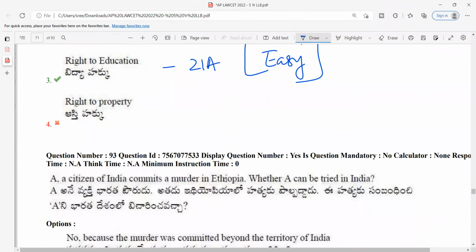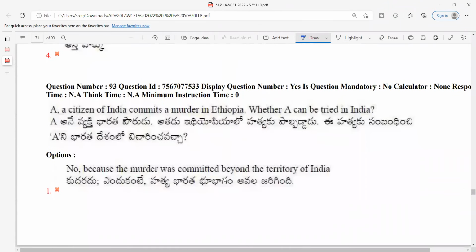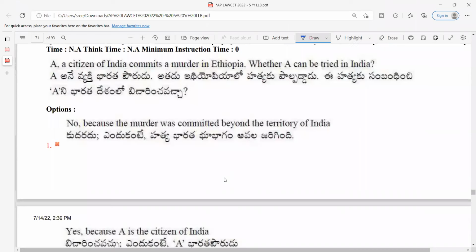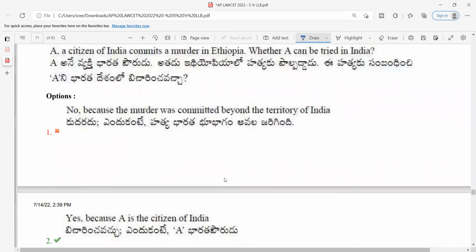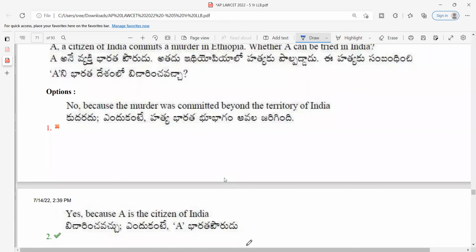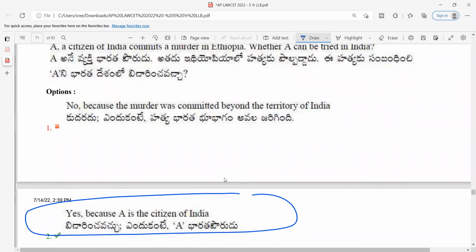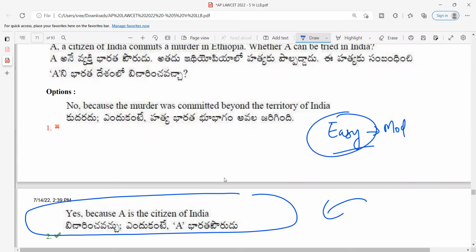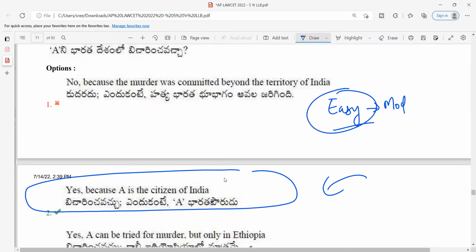Question number 93. A citizen of India commits a murder in Ethiopia. Whether A can be tried in India? Yes, because A is a citizen of India. So you can definitely try. You can ask the other country under the extradition law to ask him to come. This is again an easy question, but some of you might get confused because of the language of the question. So I would rate it again as easy to moderate. But again, it is very easy from my end. But I have to think from your shoes.